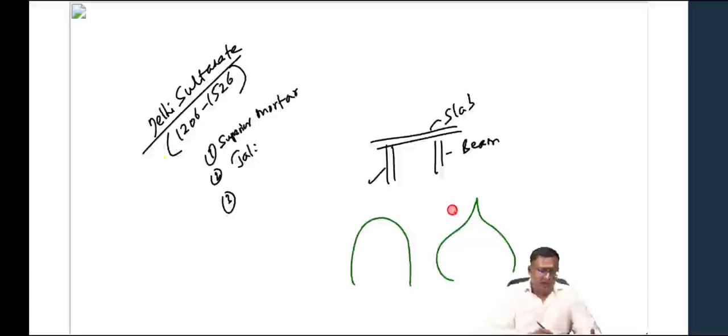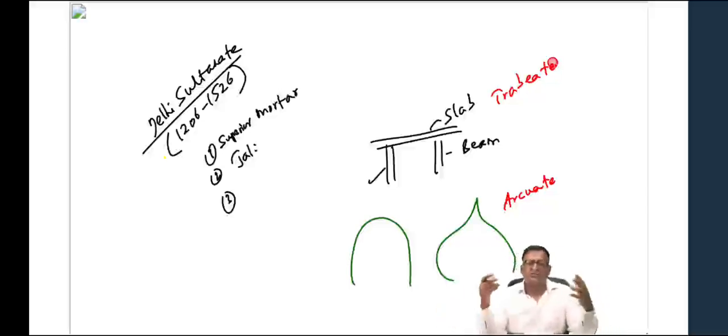So this is called arcuate, and this is called trabeate. So the arcuate and trabeate methods of building construction were beautifully combined in a very pleasing manner.